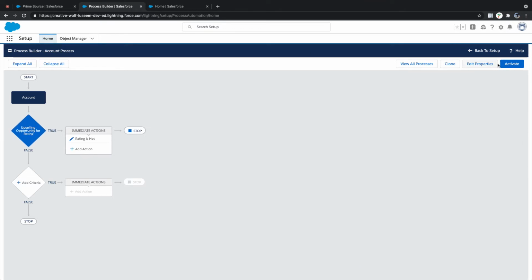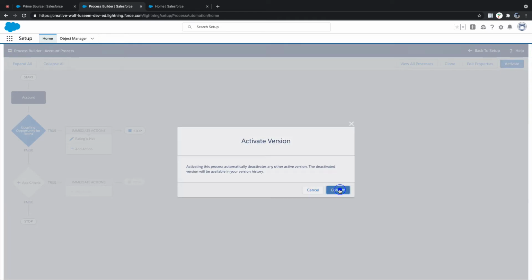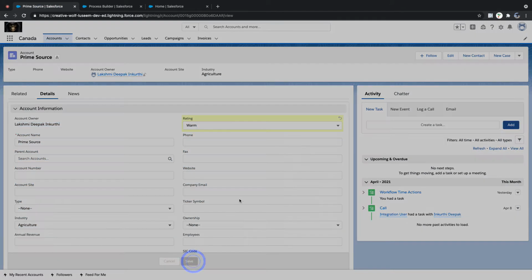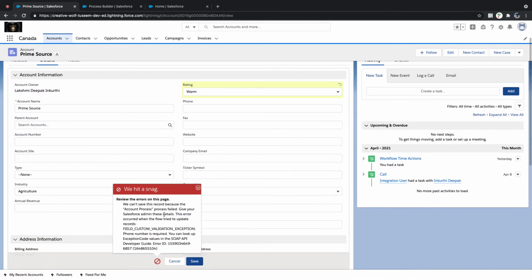So once you add this, just activate it. Now we got it activated. Let me go back and save it. What is showing? We got an error, right? What error is it saying? Account process failed. We cannot save this record because account process failed. Given your Salesforce field custom validation, phone number is required. So it means process builder is executing before the validation rule, or you can also say after process builder, there are validation rules, right?